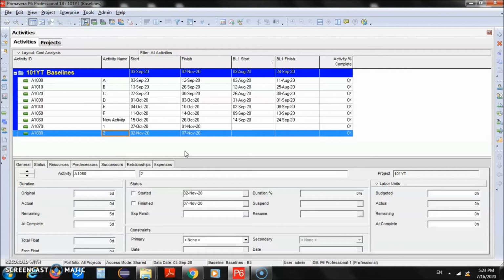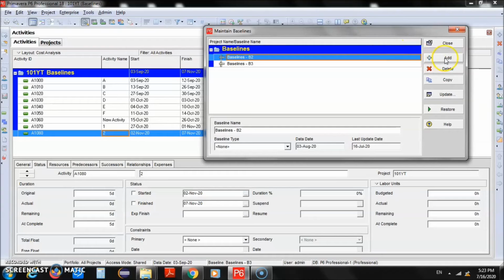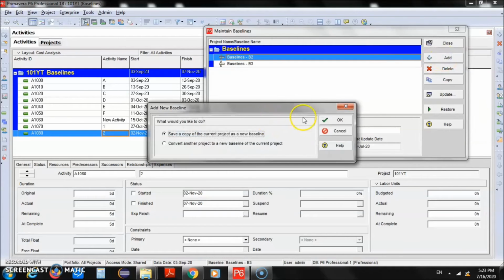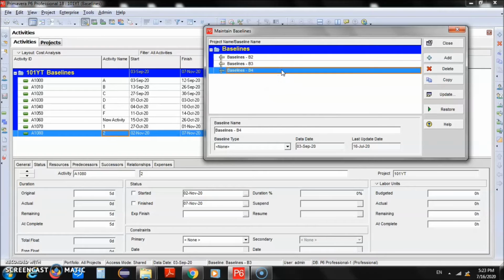Okay, but this is what we have changed just now, whereas in the baseline you still can see the old dates. Okay, because again we have only changed the schedule, we haven't changed the baseline. So we'll have to repeat the same step. So we'll go to project, maintain baseline. So we'll have to add a new baseline. So we'll just click on the add button, click OK, and here we have B4.